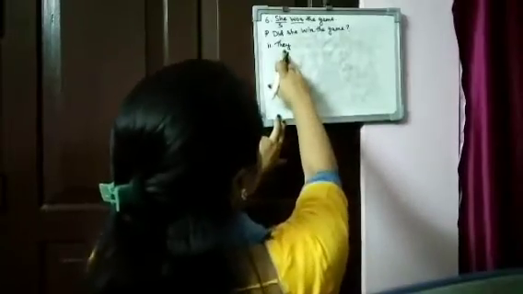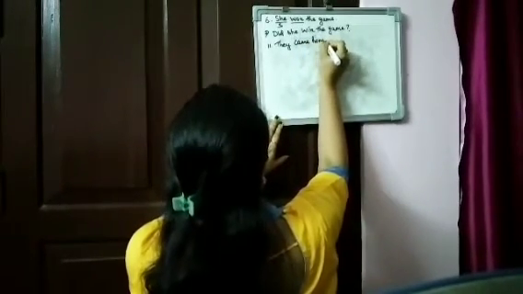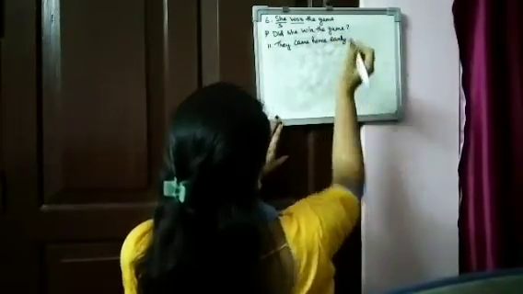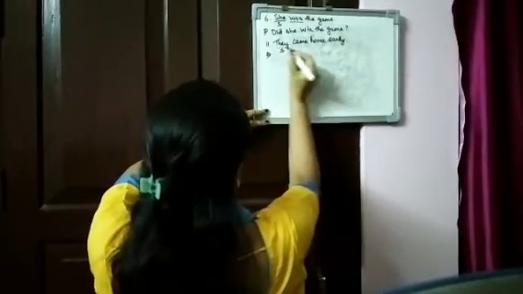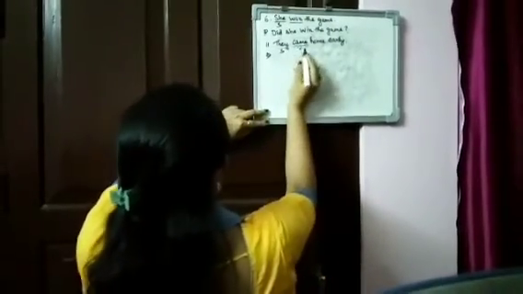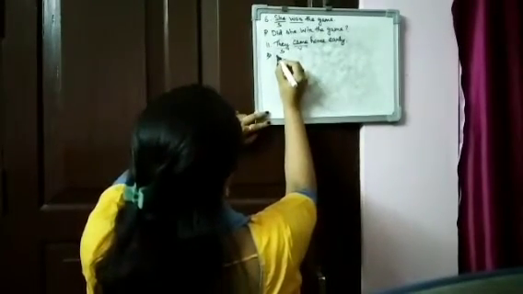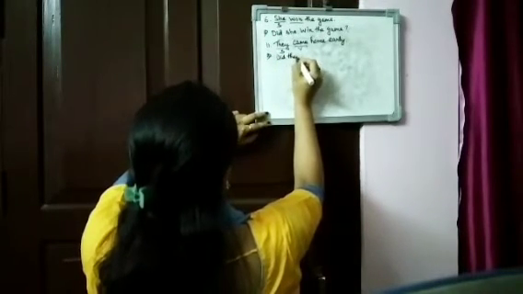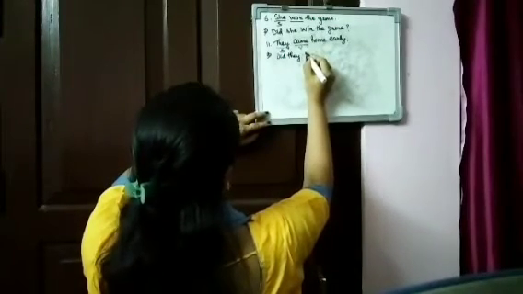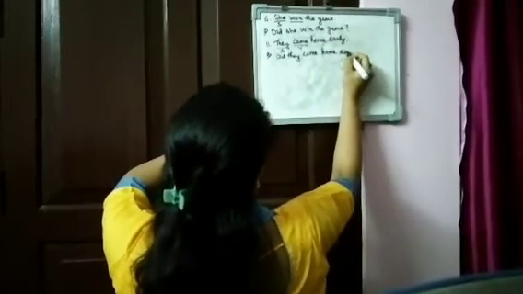Okay. 11 is, they. See, now what is this? Third person plural, okay? They came home early. They is the subject, came is the verb. Came is in past tense. It means we'll have to write in past tense. Did they. What is the present tense of came? Come. Did they come home early?